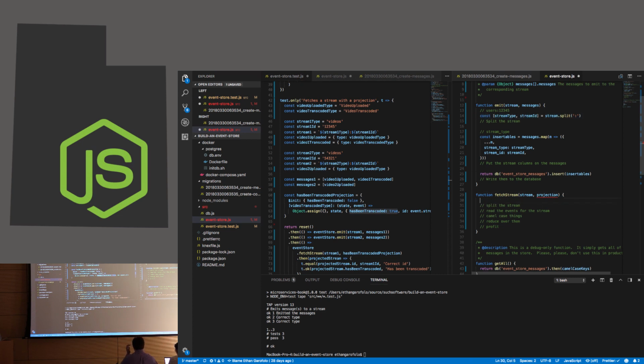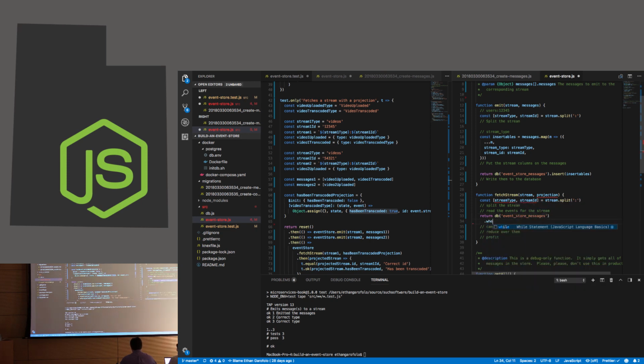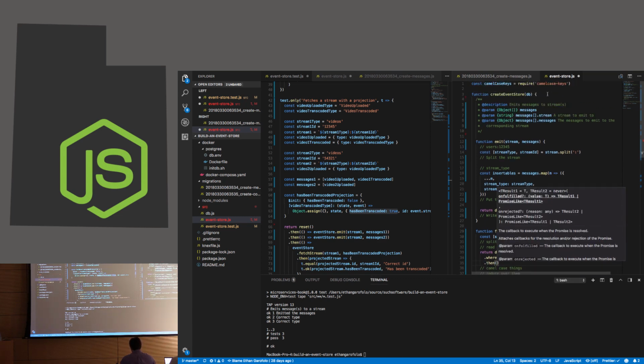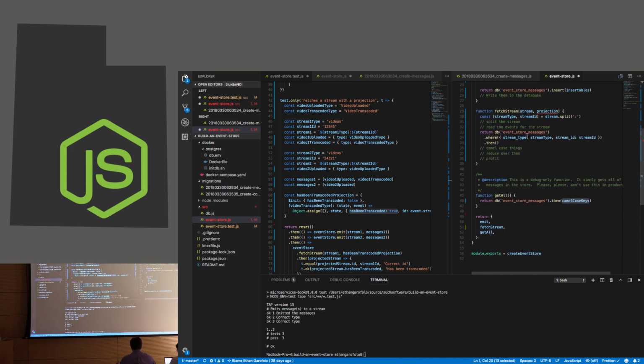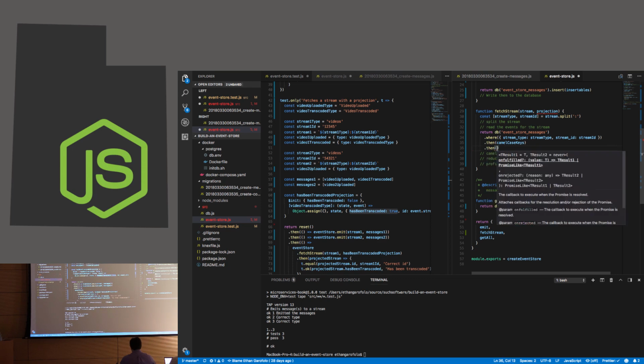So a similar thing, we need to split the stream into its type and ID, and then we need to get the events in question. To do that, this is a Connects query. So we need where the stream type is equal to the stream type and where the stream ID is equal to the stream ID. Then we're going to get all of those, and there's a little function I included up here called camel case keys that will make all those keys easier to work with. Now that we have all that,